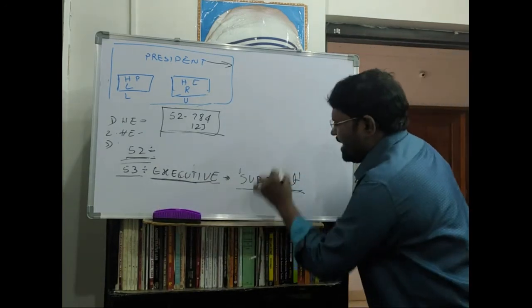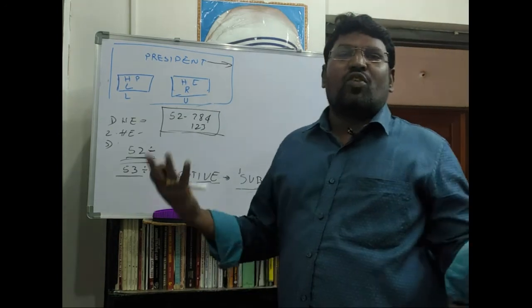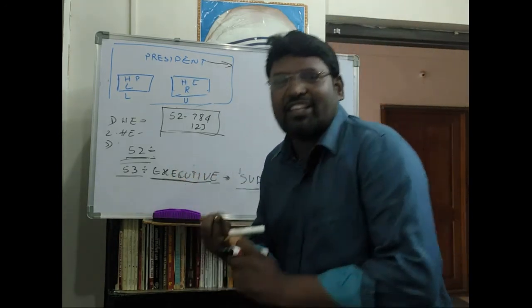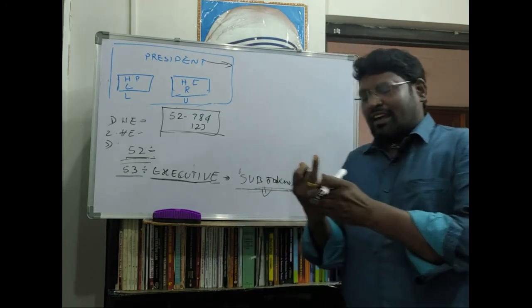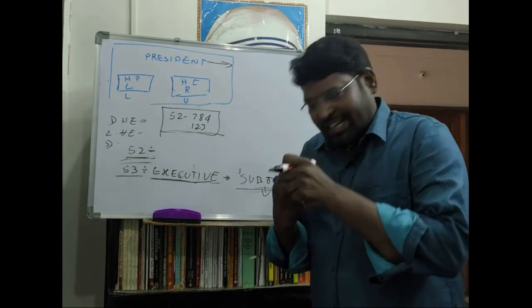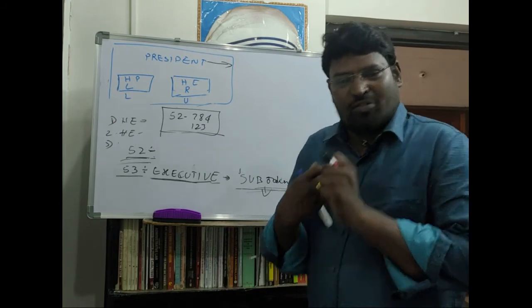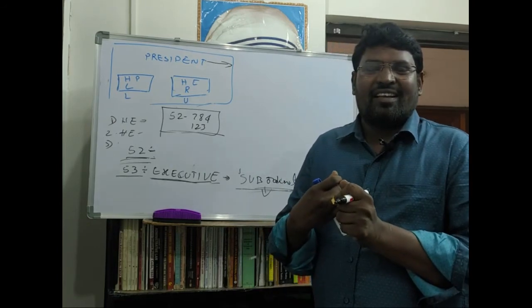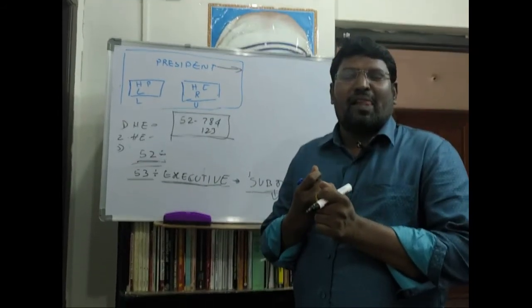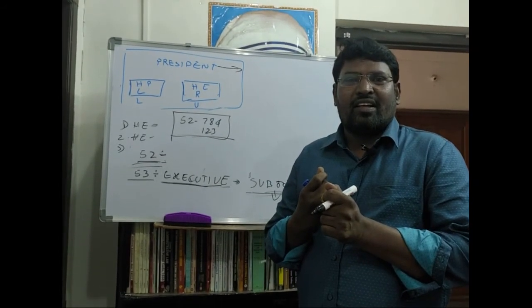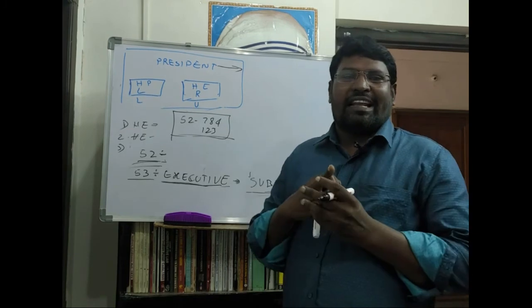Who are the subordinates? There is no clarity. Either administrative executives are subordinates, or the assistants of the president are subordinates, or political executives are subordinates. So there is no clarity.